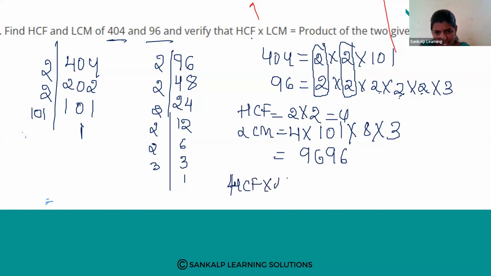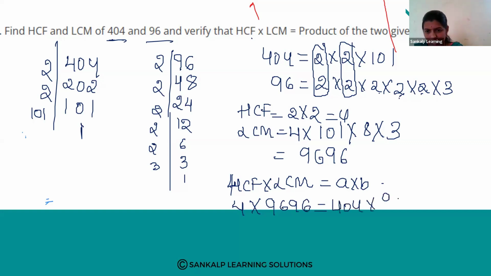HCF into LCM is equal to A into B, we are doing. HCF is 4. 4 into 9696, right? A into B: A is 404, B is 96. If you do the multiplication, what answer do you get?